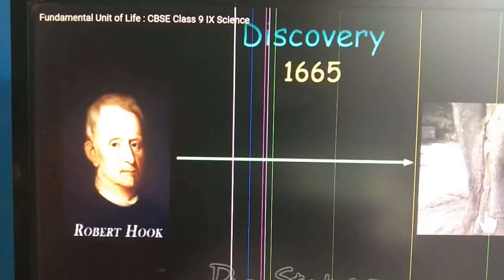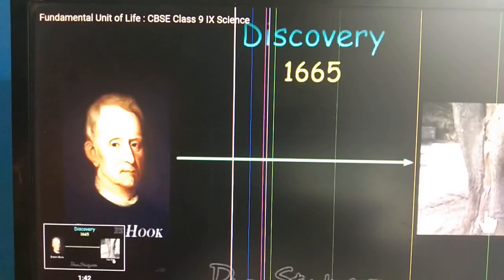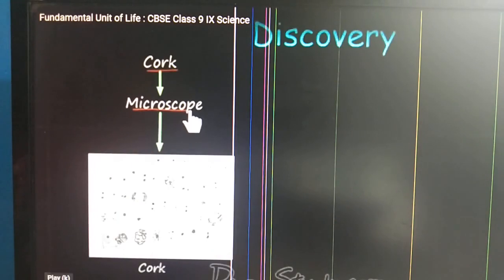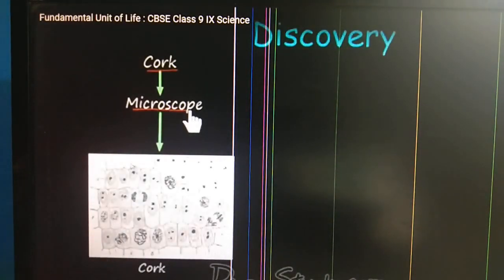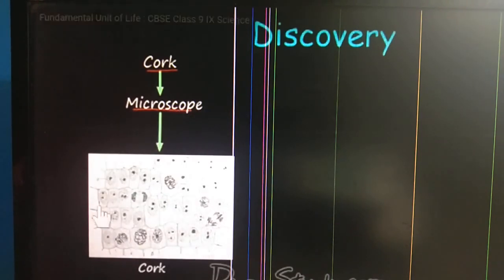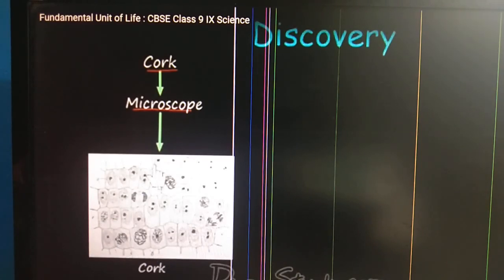That cork was studied by Robert Hooke under his own microscope. And what did he observe? He observed many compartments. See, this is like a brick of a wall. As we have studied earlier, the wall of our house is made up of bricks and they are arranged in this way only.